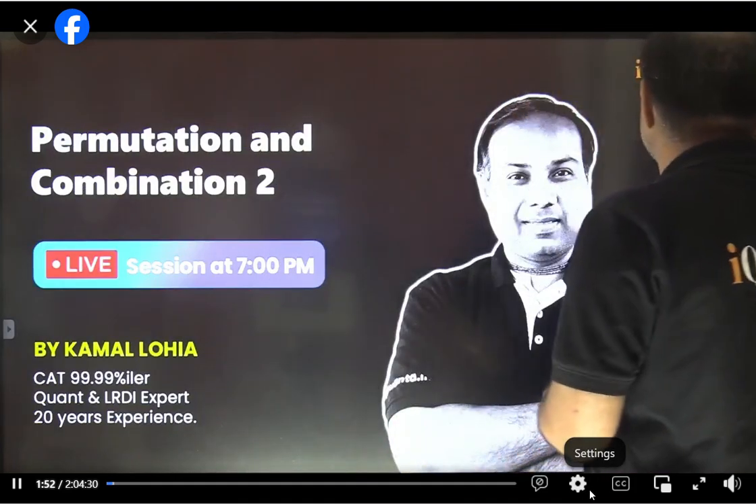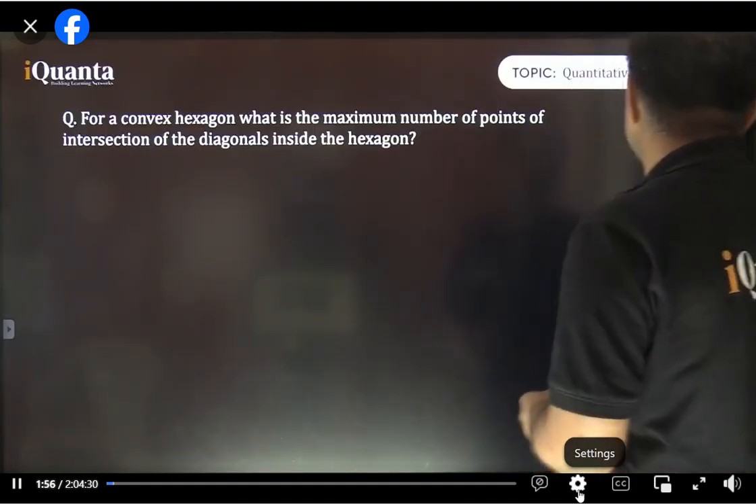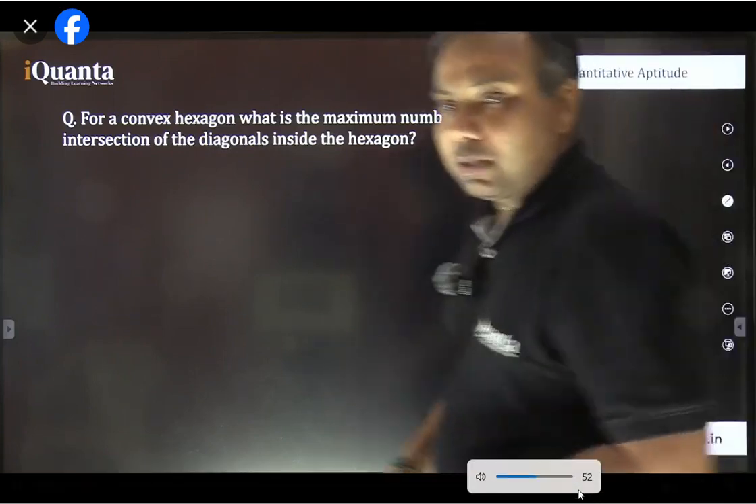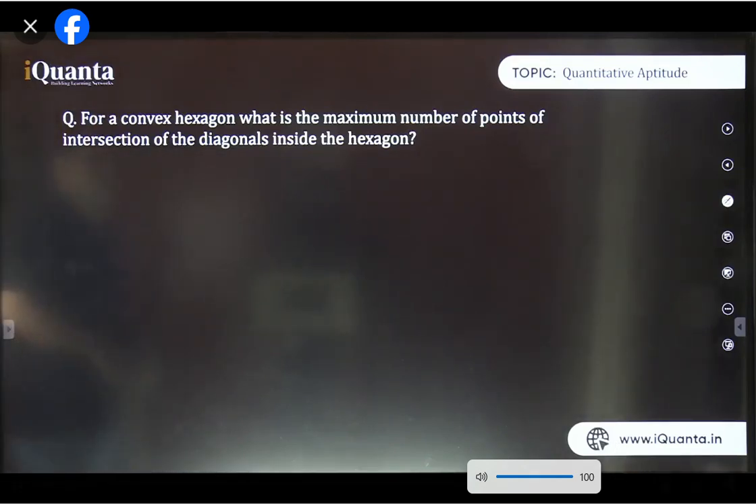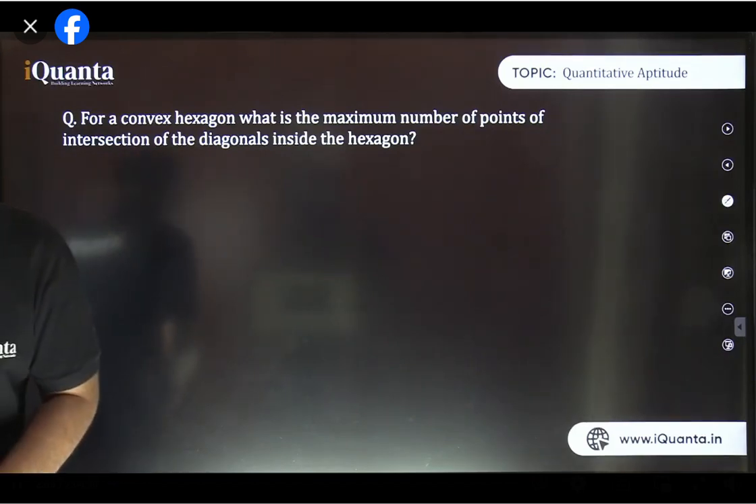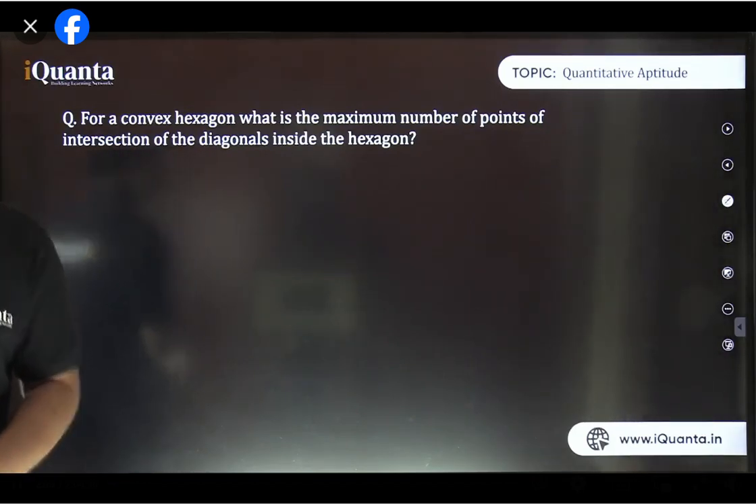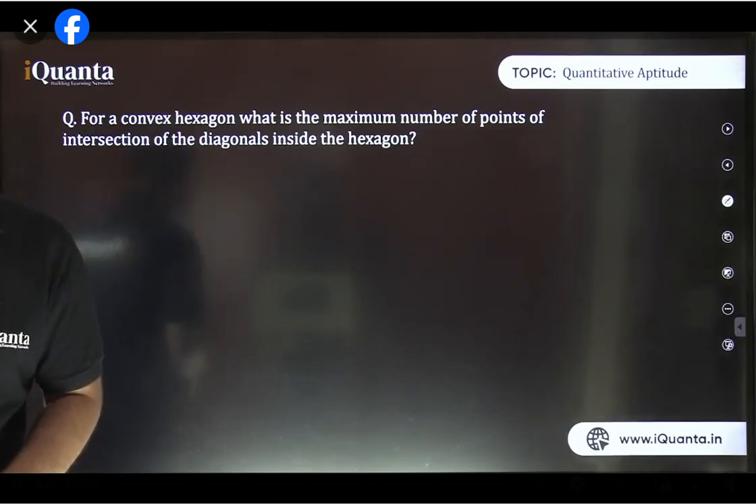So we started with this topic yesterday, and we were just revising the questions. So here's this question which we were doing yesterday, and I was not able to discuss. So please answer this. For a convex hexagon, what is the maximum number of points of intersection of diagonals inside the hexagon? Don't do any mistake. Don't misuse P&C. I'm sure you must have solved this question. Tell me the answers.